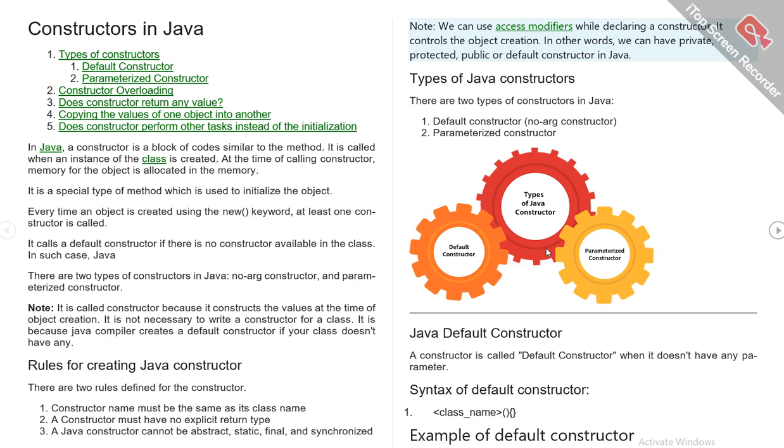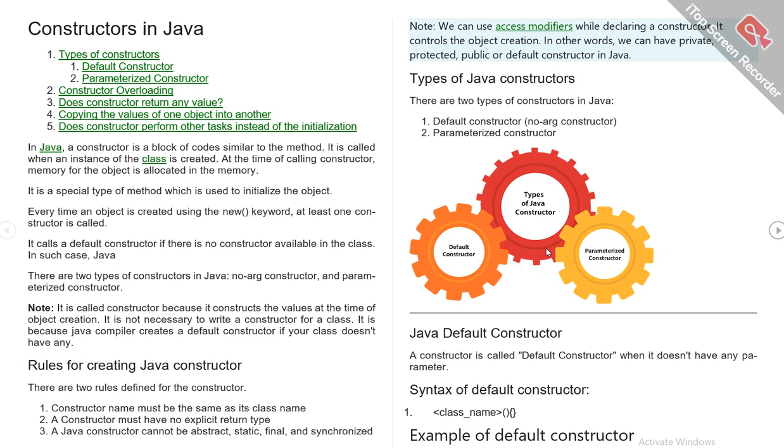It is called a constructor because it constructs the values at the time of object creation. It is not necessary to write a constructor for a class, because the Java compiler creates a default constructor if your class doesn't have any.